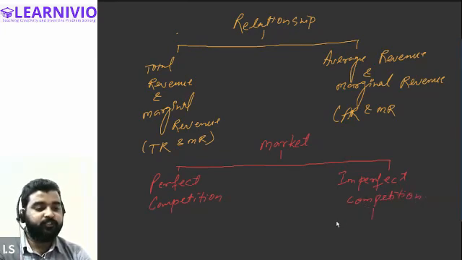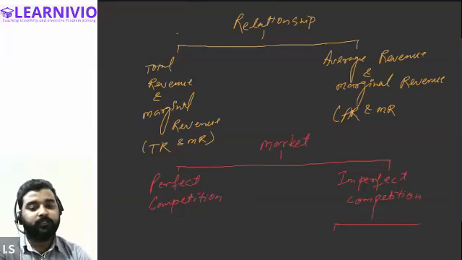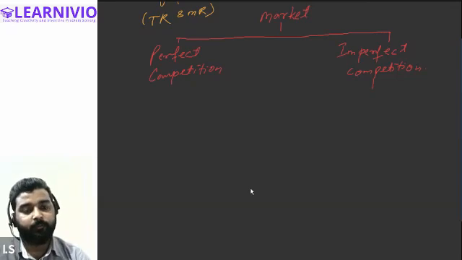Then we have further division of the imperfect competition as well. We have monopoly, monopolistic, oligopoly. These are the different types of market under the category of imperfect competition. But for the time being, we are not concerned about the types of market under the imperfect competition. We will only be discussing the two different types of market, perfect competition and imperfect competition.